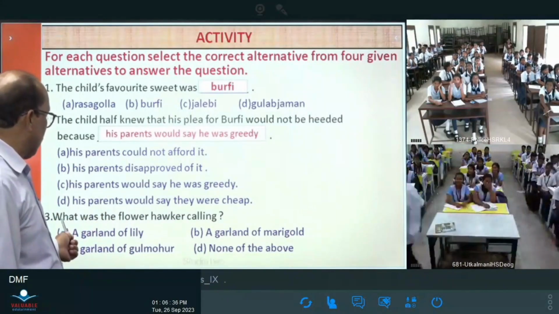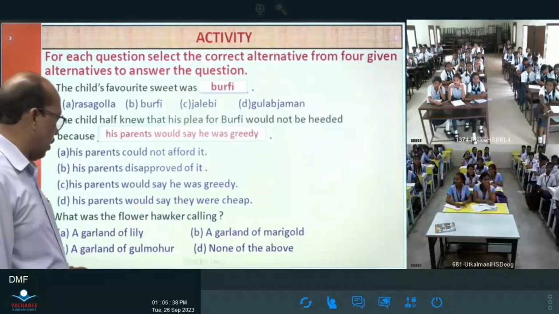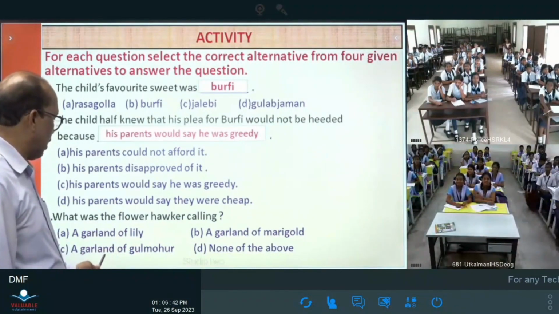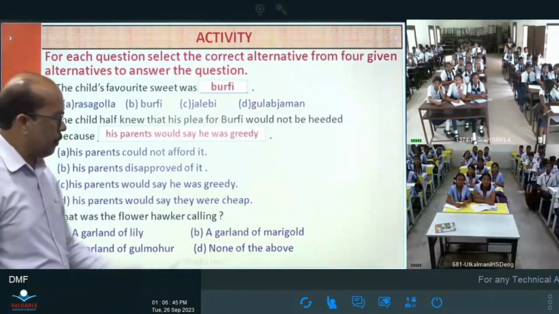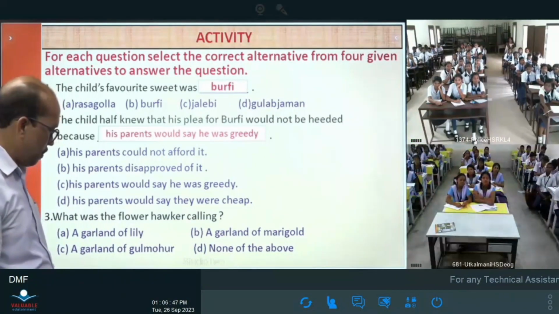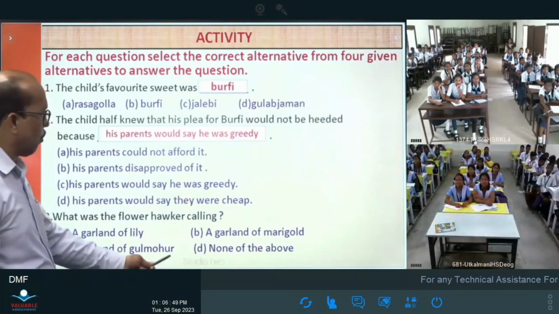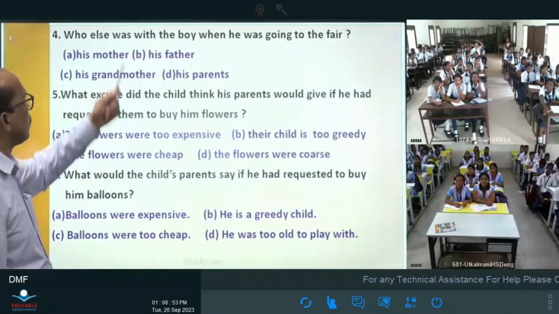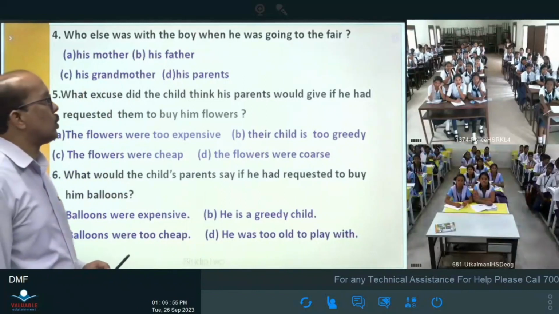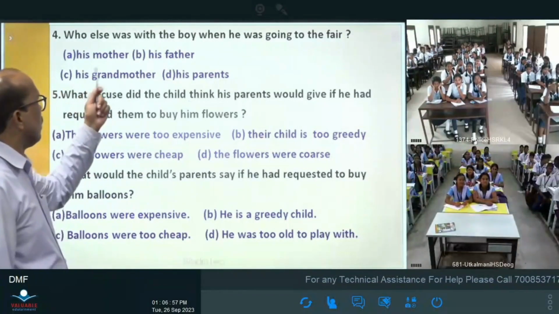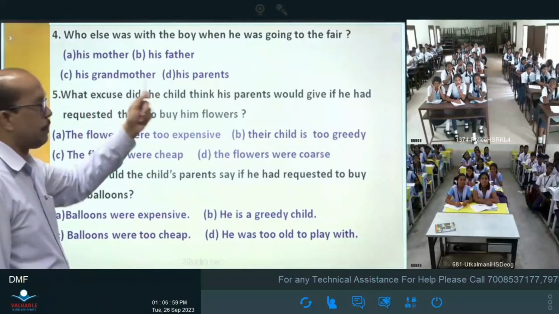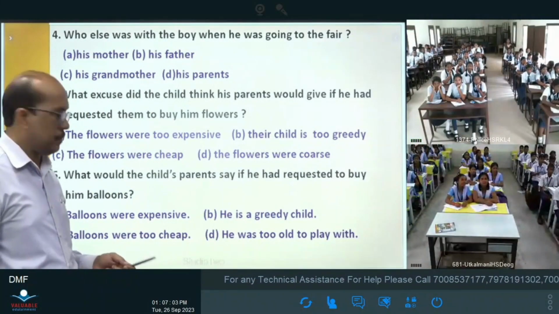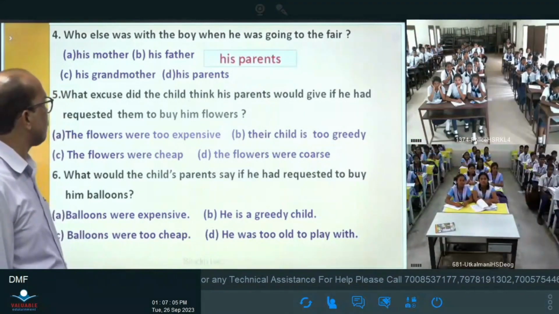And next question, what was the flower hawker calling? Options are here: a garland of lily, a garland of gulmohar. A garland of gulmohar. Very good. Who else was with the boy when he was going to the fair? His mother, his father, his grandmother, his parents. His parents. Very good.